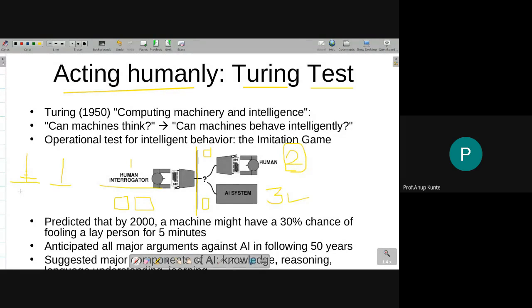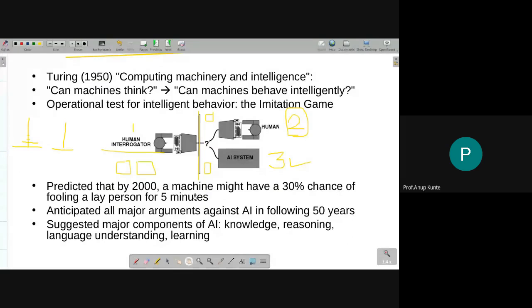Okay, the important thing that you need to understand is, we are trying to identify whether the actions or the outputs that this particular test is showing, are these actions similar to human beings or not. That is what we are testing. Okay, let us see how good this test was or how bad this test was for AI systems to pass. It was predicted that by early 2000, a machine might have a 30% chance of fooling a layman for 5 minutes.